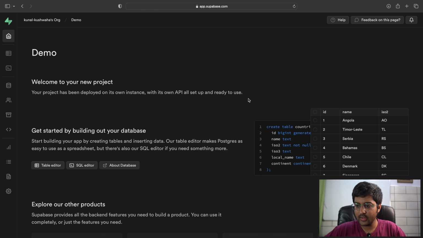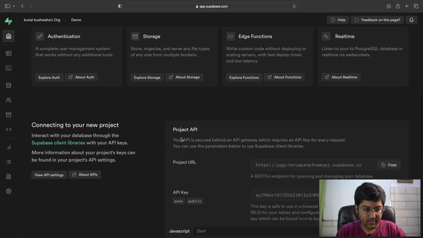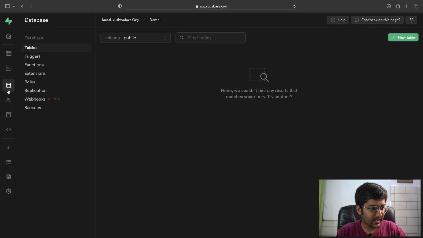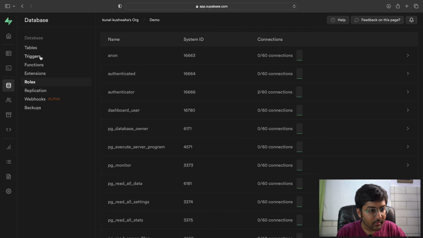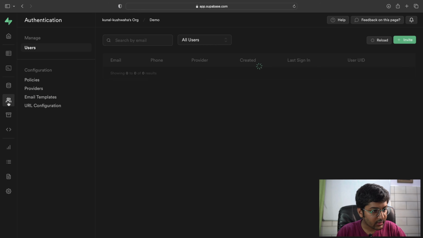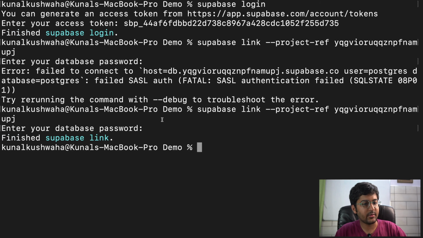It's saying enter your database password. So our database password should be... Here basically I had to enter the password that I set when I was signing in and creating a new project, right?